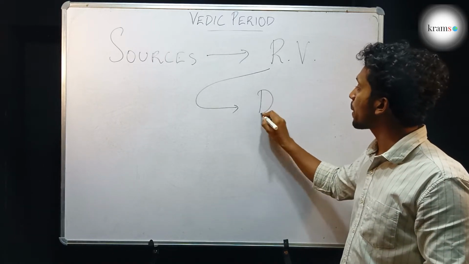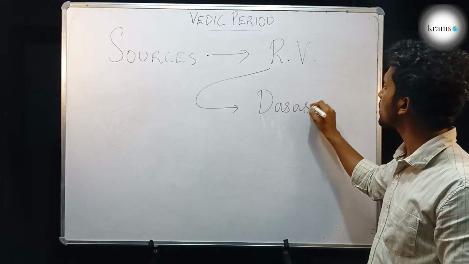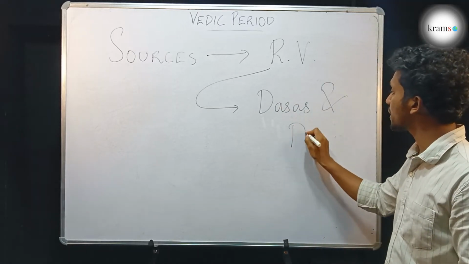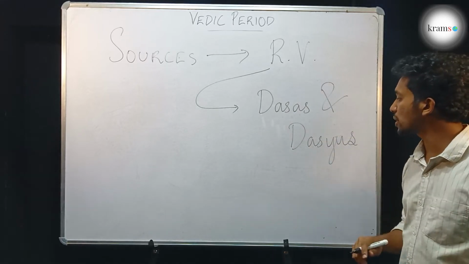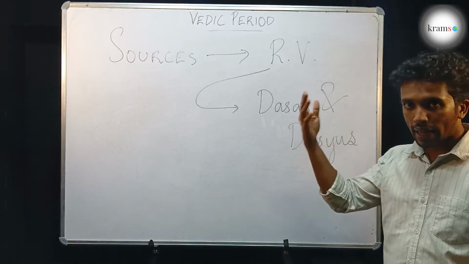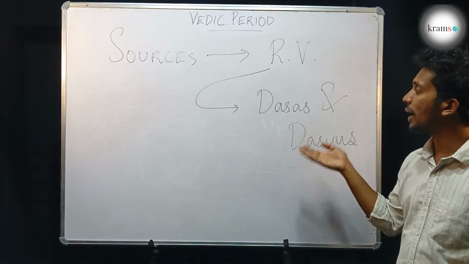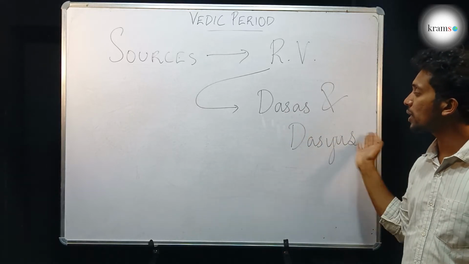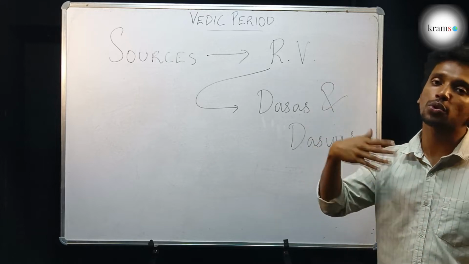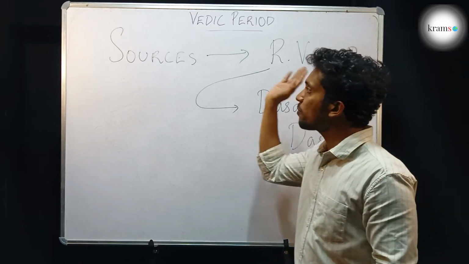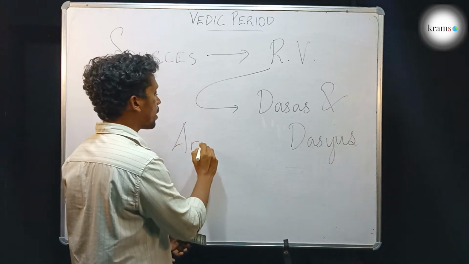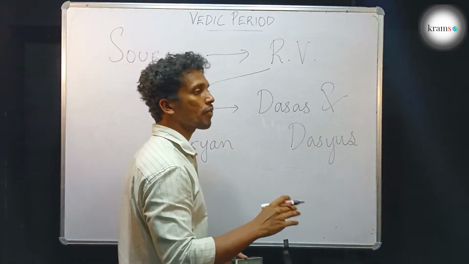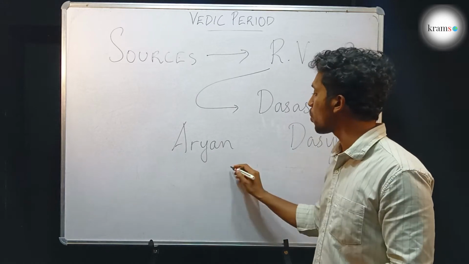The indigenous people were known as Dasas and Dasyus in the Vedic texts. So it is mentioned that the Aryans who had come to India had defeated the indigenous people, the Dasas and Dasyus, and had started ruling over them. The same Vedic text said that the word Aryans means the people who were born of a very high race, the high-born people.